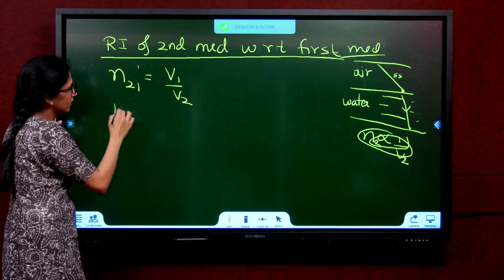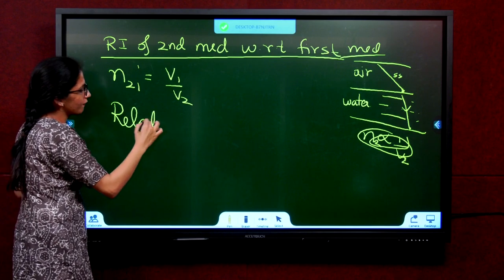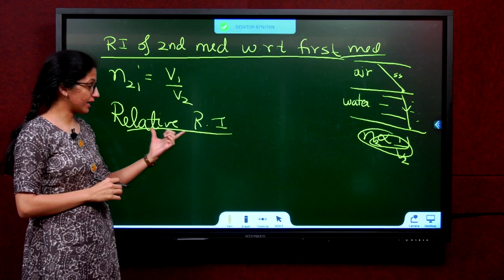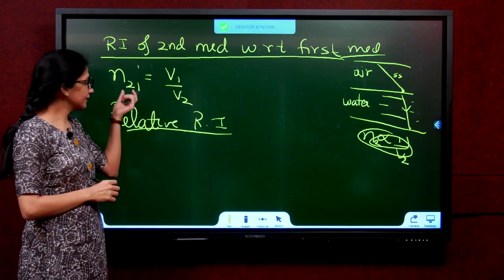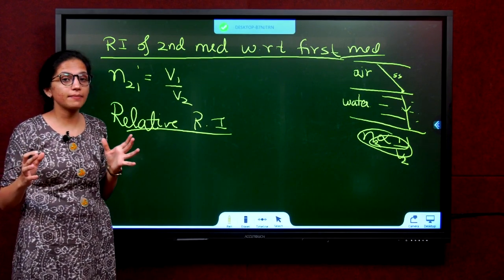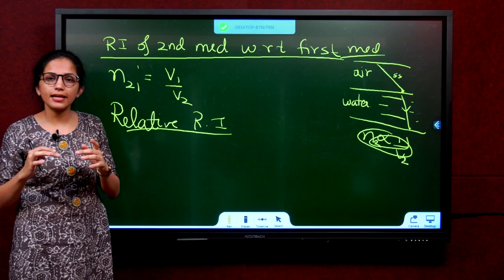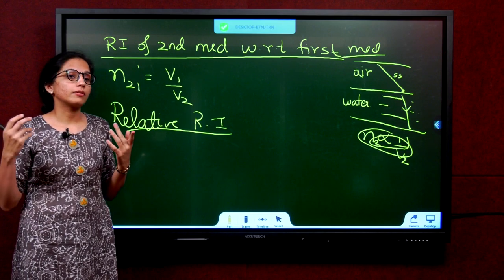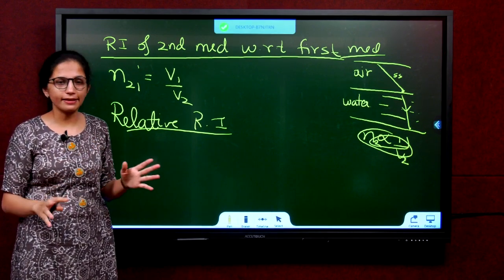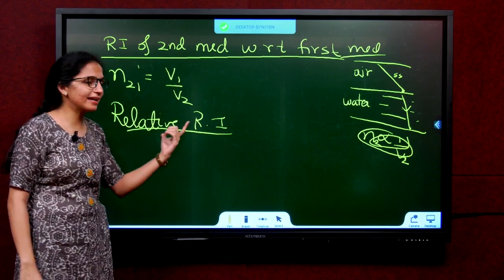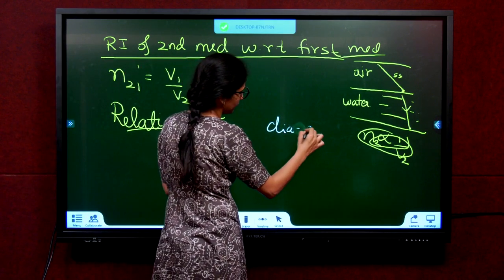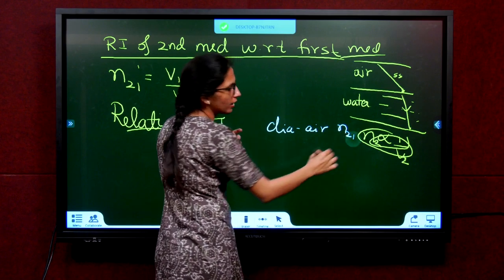This quantity is also called relative refractive index. Relative refractive index, that means these two media can be anything. Air glass, glass air, water glass, diamond air, diamond glass, diamond crown glass, anything it can be. So it is relative. See, if I take diamond and air, I'll get some value of N21.